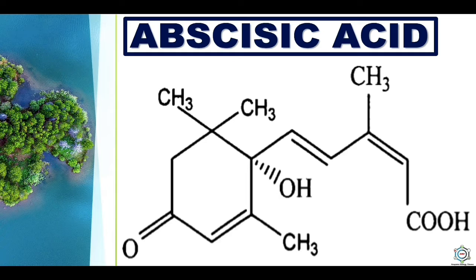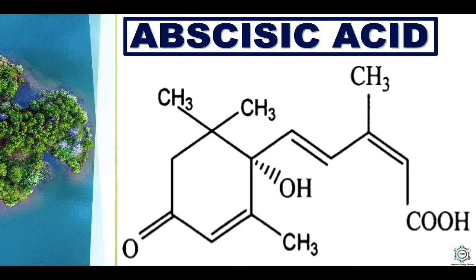Simultaneously, Waring and Cornforth isolated a substance that can induce bud dormancy. They named the substance dormine. It was subsequently found that dormine was identical with the abscisic second. Both dormine and abscisic second were given a common name, abscisic acid.